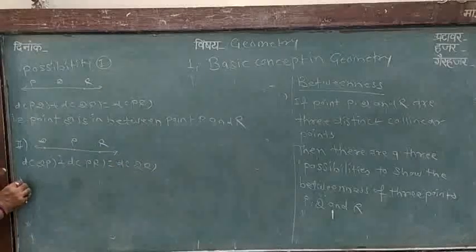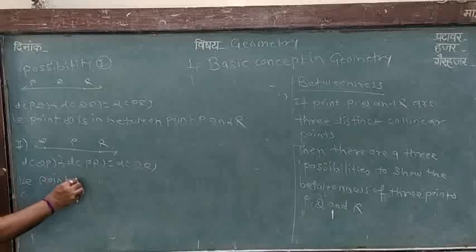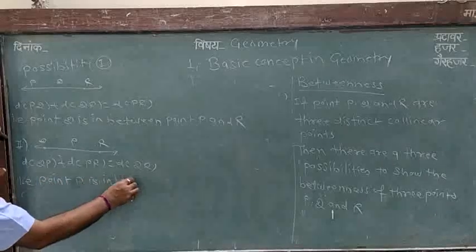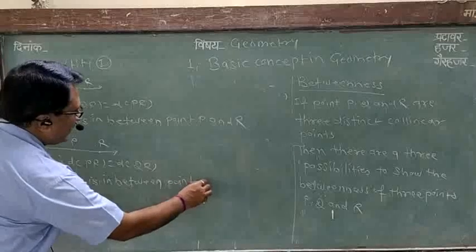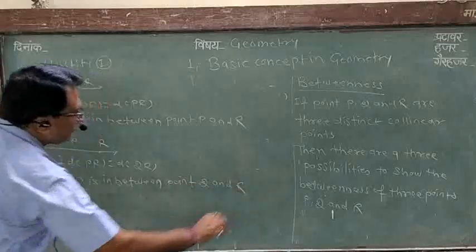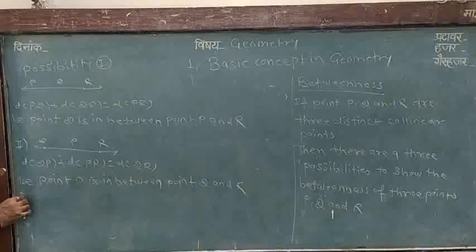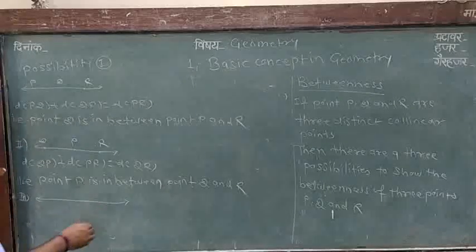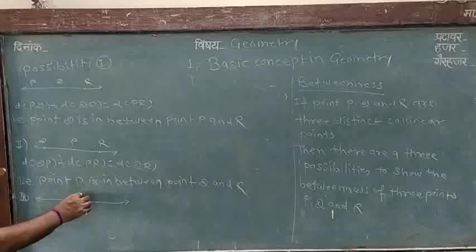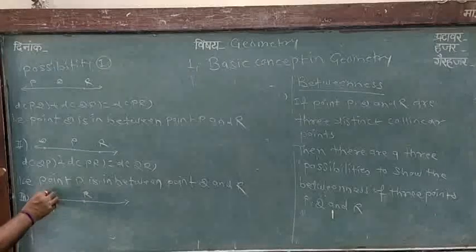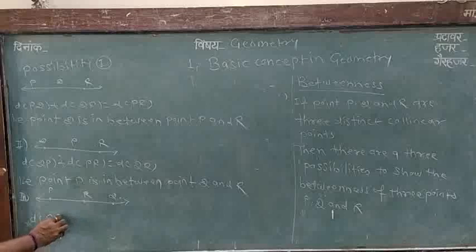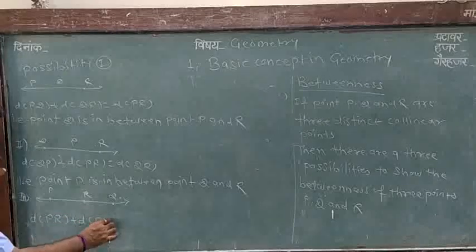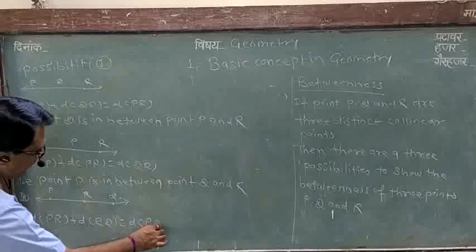That is, point P is in between points Q and R. Then the third possibility: distance PR plus distance RQ is equal to distance PQ.